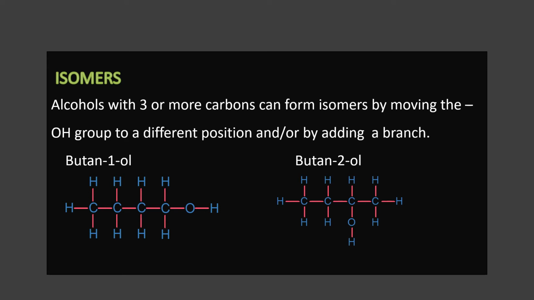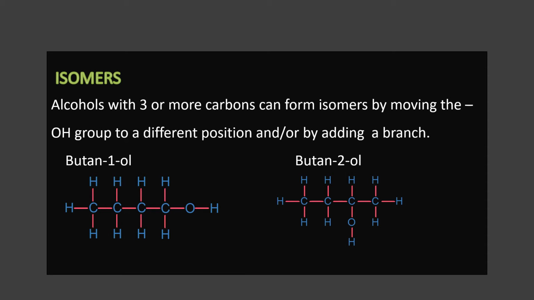So the butanol isomers are given here. How do we give the names? The first one is butan-1-ol, the second one is butan-2-ol. You should know naming also. What are this 1 and 2? That is the position number of the OH. In the first example, OH is in which carbon? The first carbon.